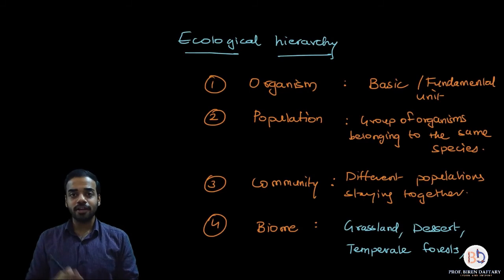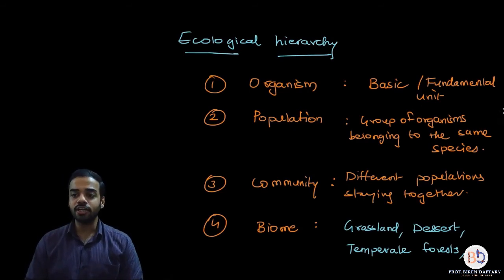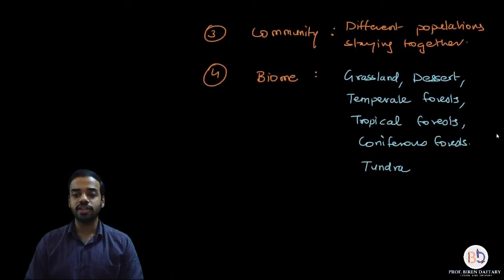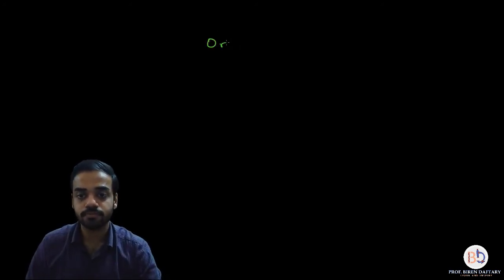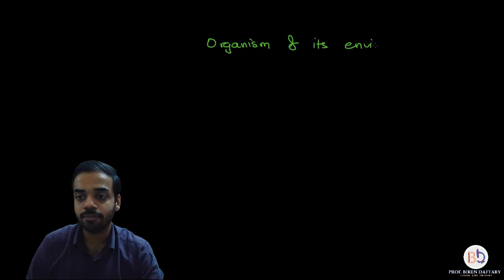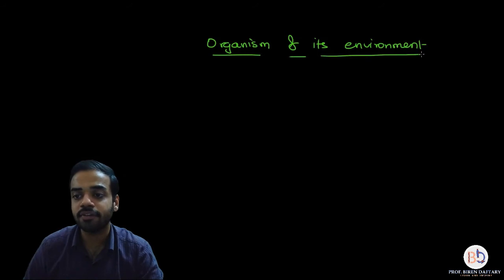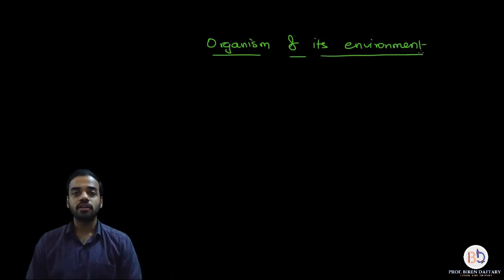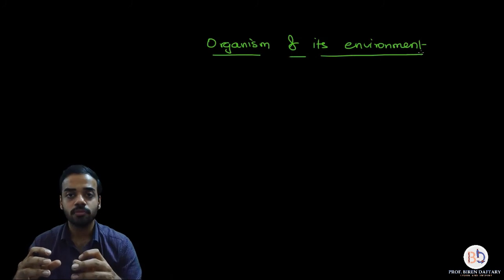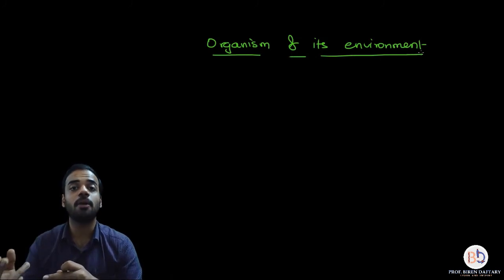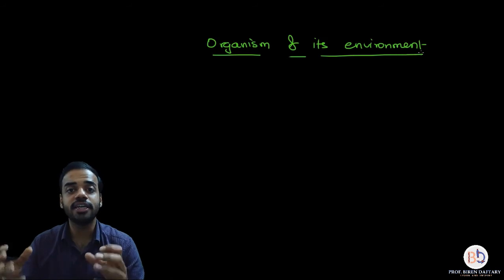Now the last part for this short lecture today, after ecological hierarchy, we need to study how the organism and the environment are related to each other. So let me write down the heading over here: organism and its environment. Now, first of all, what is the meaning of environment? We have already studied what is an organism. The surroundings of an organism, which are made up of both biotic and abiotic factors, together constitute the environment.